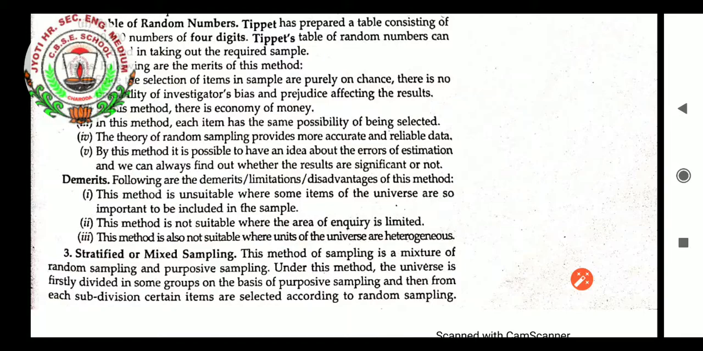Demerits. Following are the demerits, limitations, disadvantages of this method. This method is unsuitable where some items of the universe are so important that they must be included in the sample. This method is not suitable where the area of inquiry is limited. This method is not suitable where units of the universe are heterogeneous, meaning not the same items.